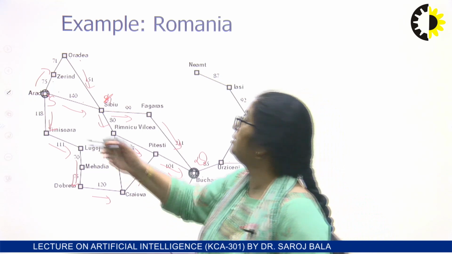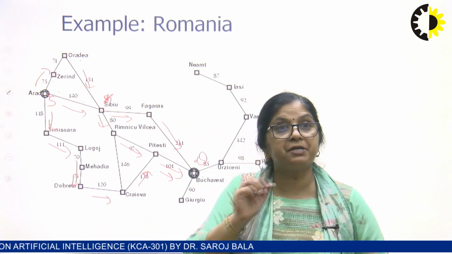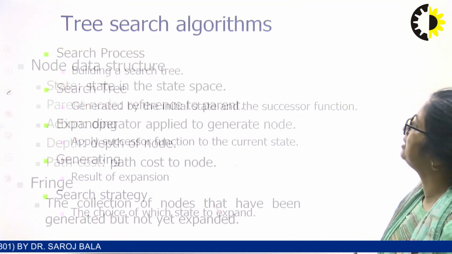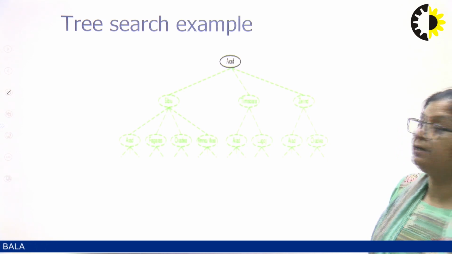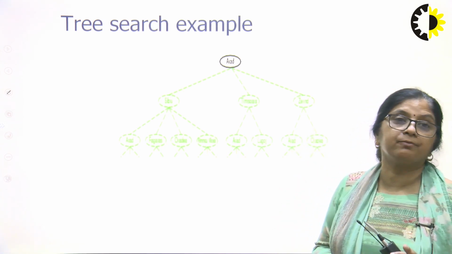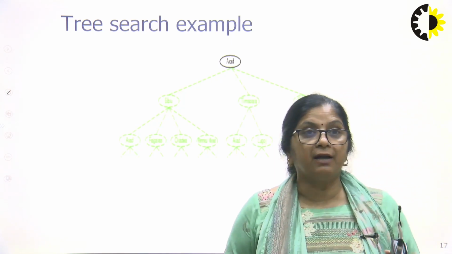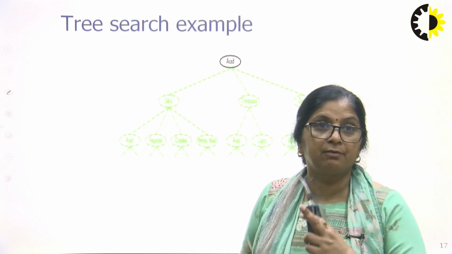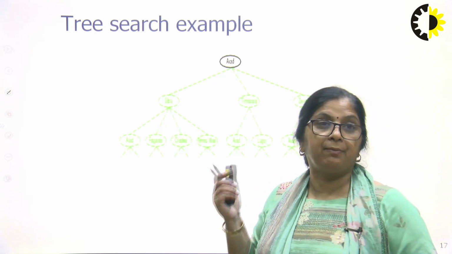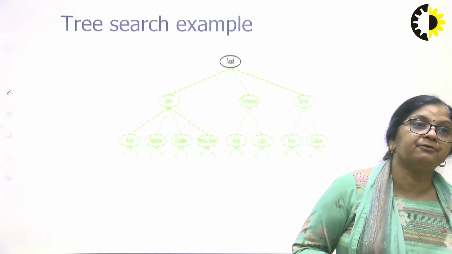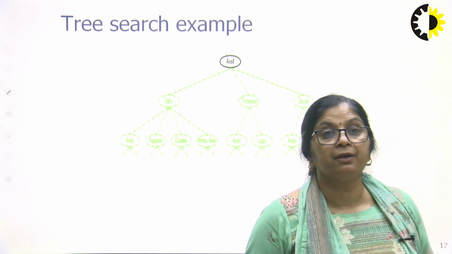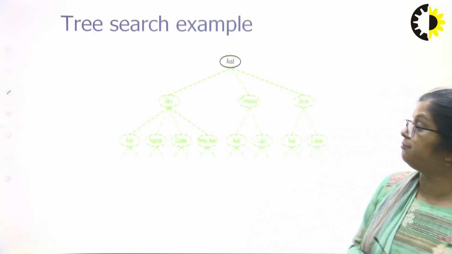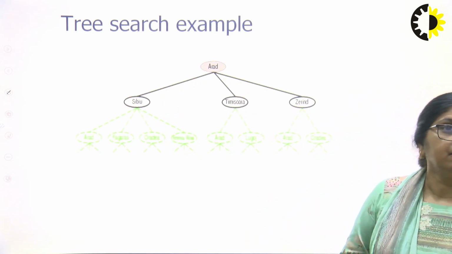Once I reach Zerind, then I can go towards Oradea, because Oradea can be the next state. So, we started from Arad, we applied the successor function, and now we have 3 options. The successor function will tell us that if you do this action, this will be the state. If I drive from Arad to Sibiu, my next state will be Sibiu. If I drive from Arad to Timisoara, my next state will be Timisoara, and otherwise it will be Zerind. So there are 3 options. This is tree search.